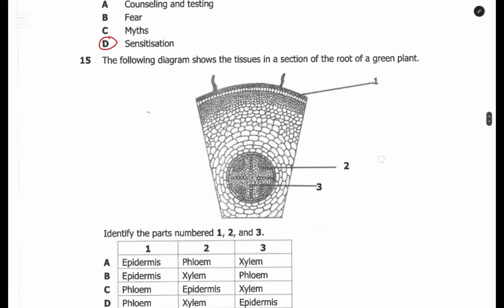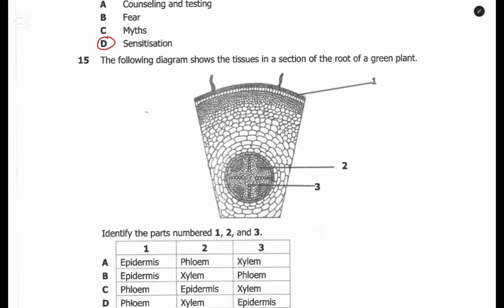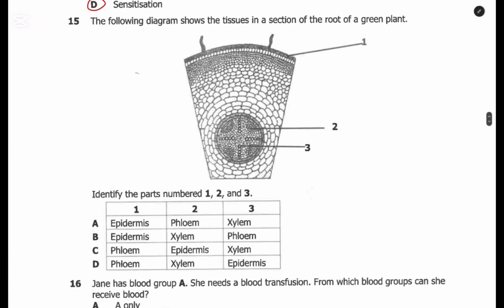The diagram below shows the tissue in the section of the root of a green plant. Identify the parts numbered 1, 2, and 3. So the one that is numbered 1 is the epidermis, which means D and C are totally wrong.